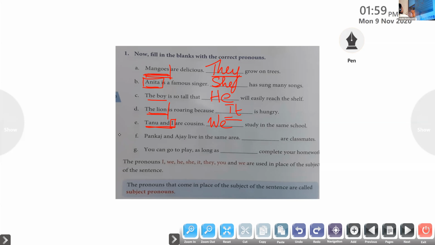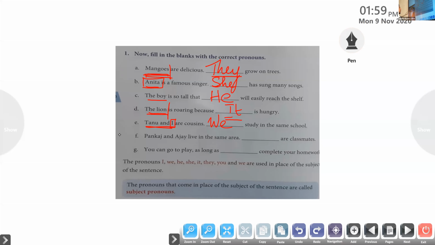Harun, read the next question. F. Yes, F. Pankaj and Ajay live in the same area. So, dash are classmates.